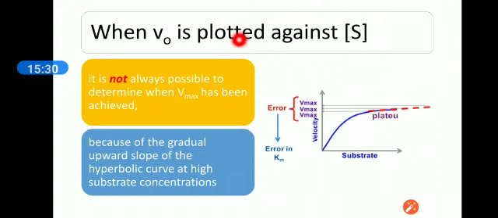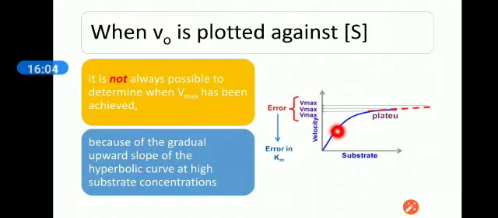When V naught is plotted against substrate concentration, velocity on the y-axis and substrate concentration on the x-axis, it is not always possible to determine when Vmax has been achieved because of the gradual upward slope of the hyperbolic curve at a high substrate concentration.